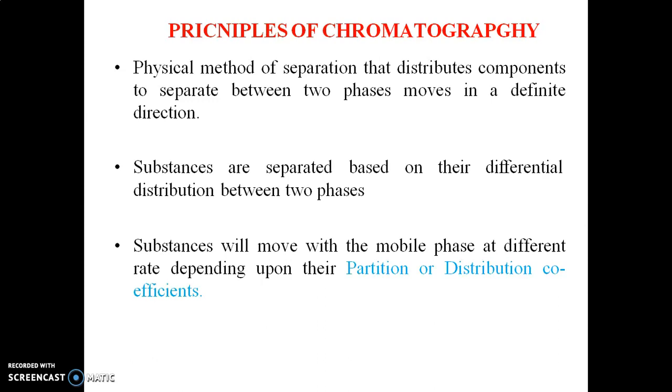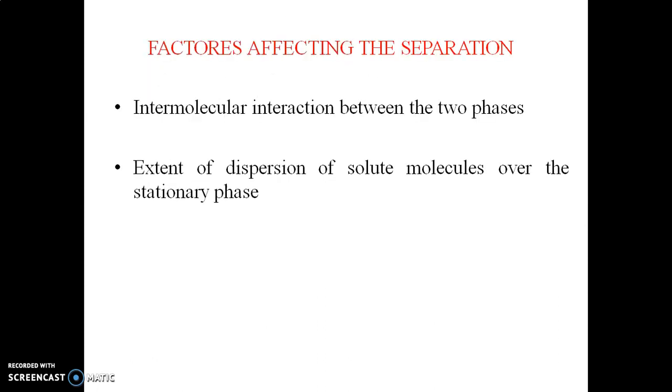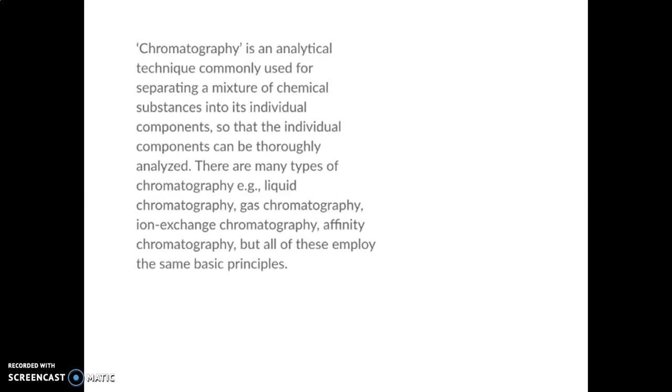There are two important factors that affect the separation: first, intermolecular interaction between the two phases, and second, the extent of dispersion of solute molecules over the stationary phase.